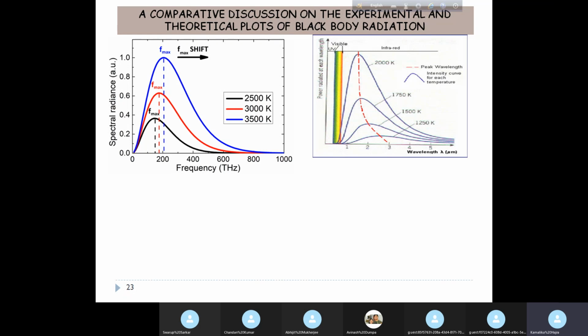I don't remember exactly what you were asked to draw, but I clearly remember that you don't understand the difference in the behavior of this energy radiation density when drawing it versus frequency and versus wavelength.